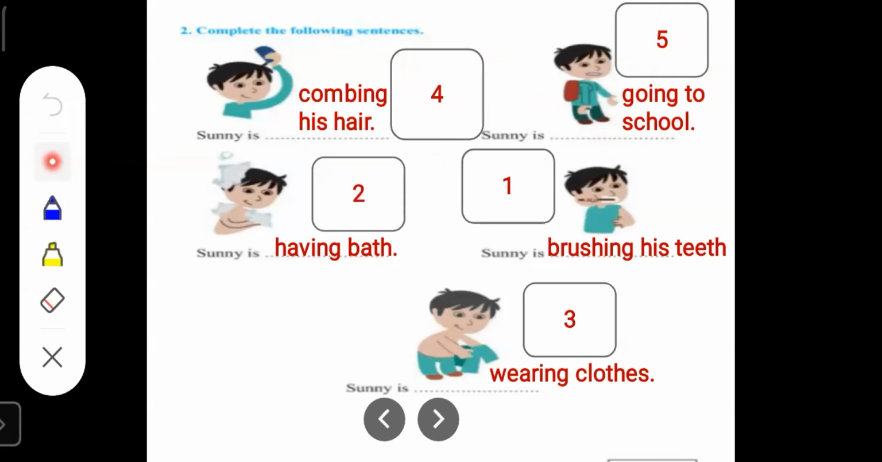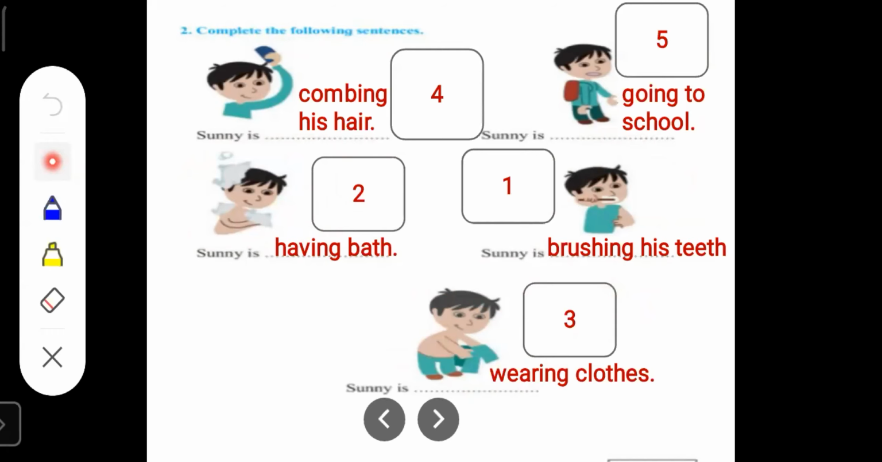So children, have you understood what we have done here? We have arranged the pictures according to the correct order. First one is Sunny is brushing his teeth. Sunny is brushing his teeth should be the first action. Then Sunny is having bath should be second action. Then Sunny is wearing clothes should be third action.